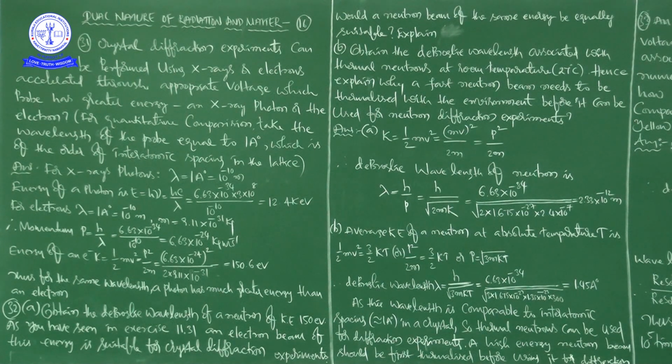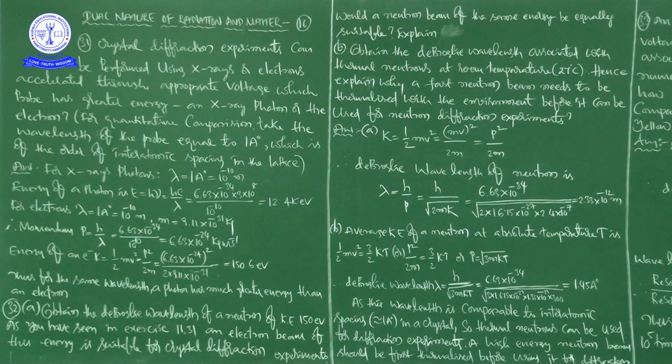Now, next problem, problem number 32. A, obtain the de Broglie wavelength of a neutron of kinetic energy 150 electron volt.